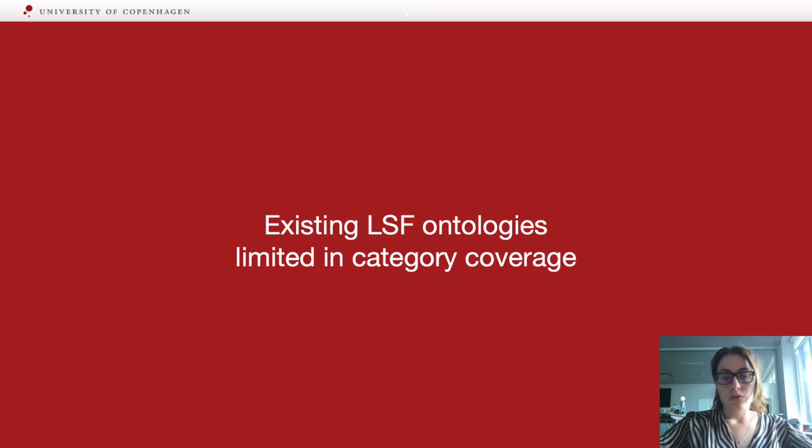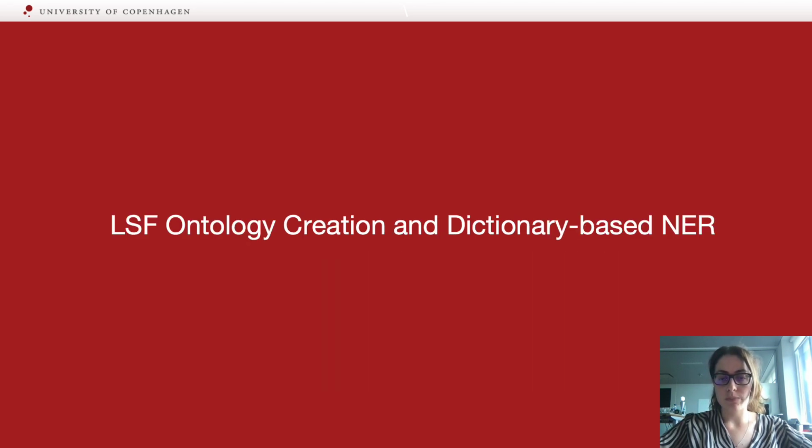However, no such ontology that covers the entire spectrum of lifestyle factors is available, since all existing lifestyle factor ontologies are limited in category coverage. For example, there are some lifestyle factor ontologies for food or for smoking, but nothing that can cover both. So the first step for us is to create this ontology and then do the dictionary-based named entity recognition that I mentioned before.